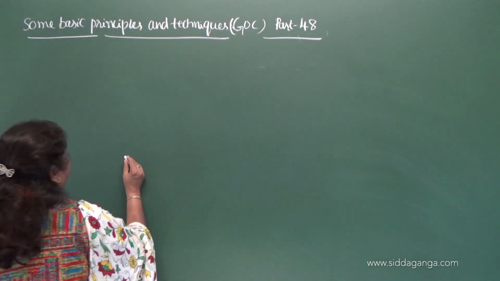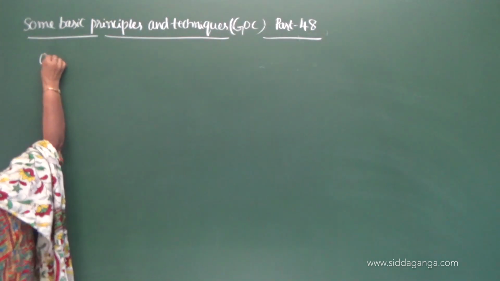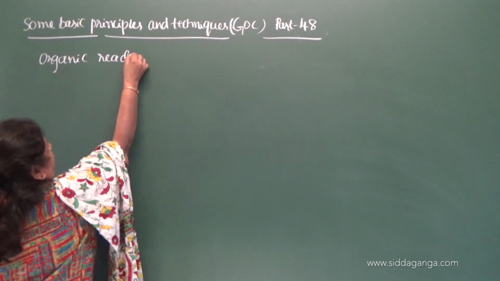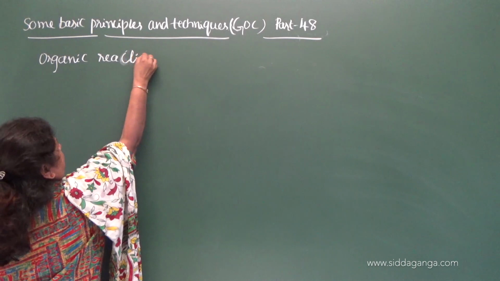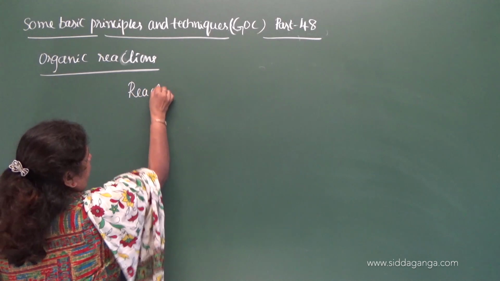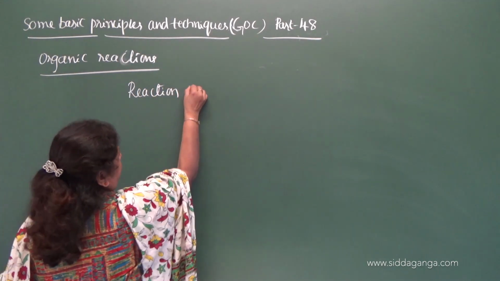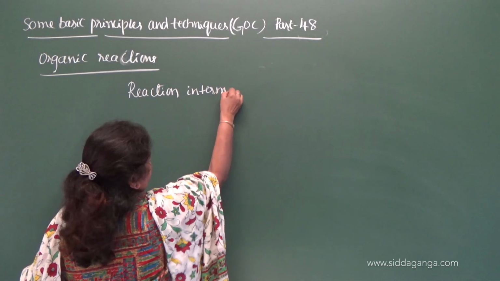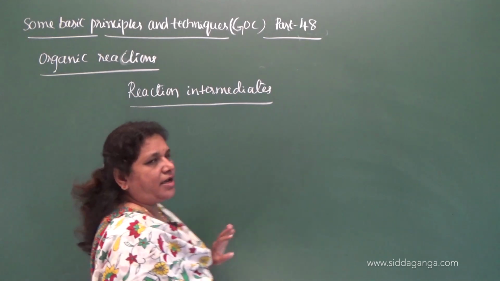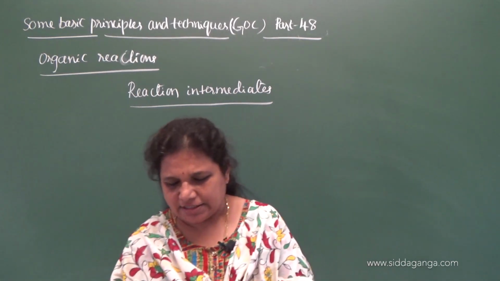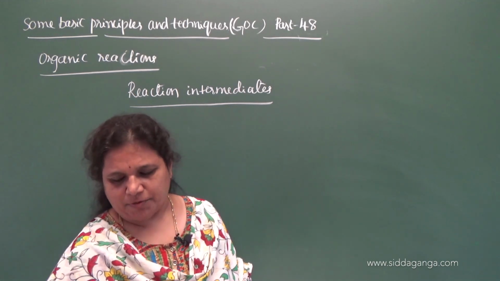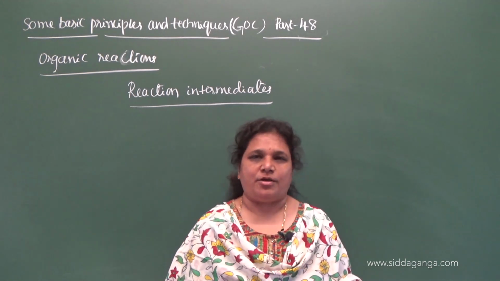In the previous class we discussed the reaction intermediates, where we considered different electrophiles and nucleophiles. Let us move on to the common reaction intermediates in organic reactions. If we restrict it to organic reactions, what are the common reaction intermediates? As we know, in organic compounds the reaction takes place between carbon compounds.